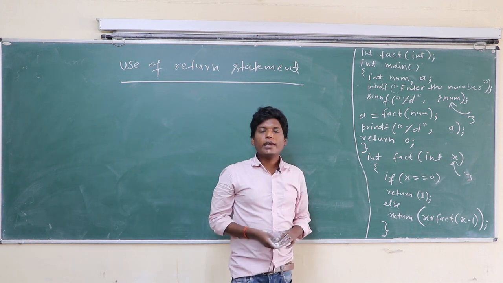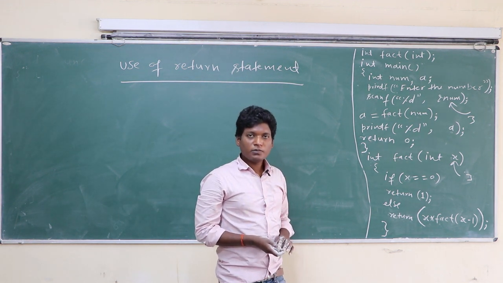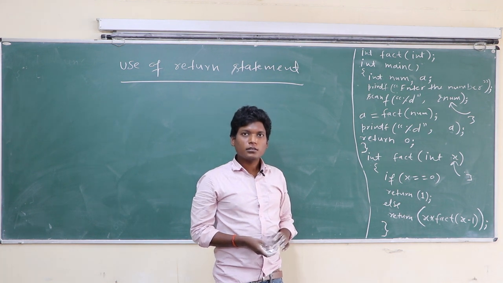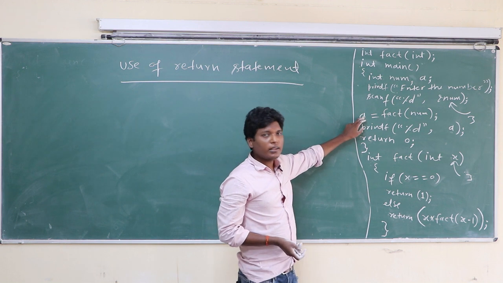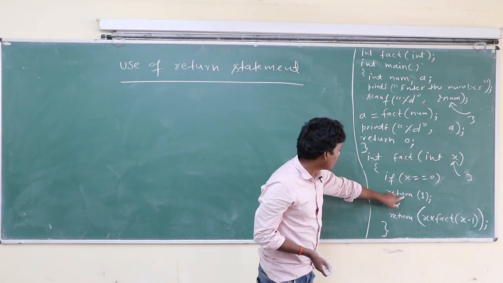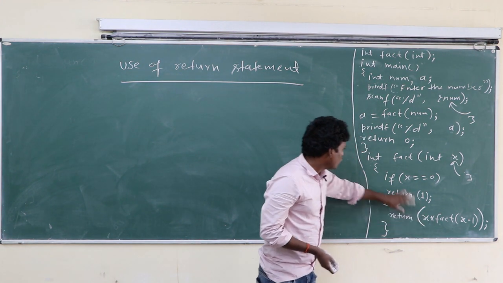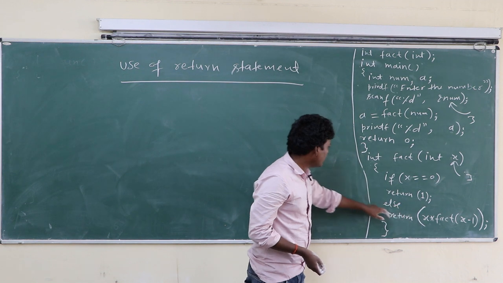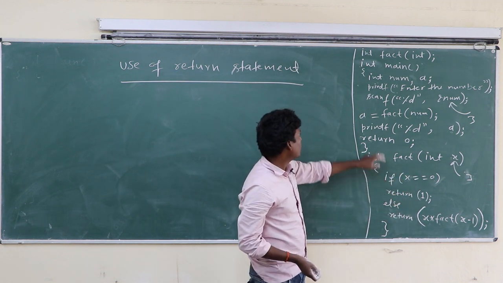Class, when a function returns something, we collect that returned value in another variable in the calling function. Here class, the fact function returns something, either return 1 or return this. So this fact function returns the value as well as control.